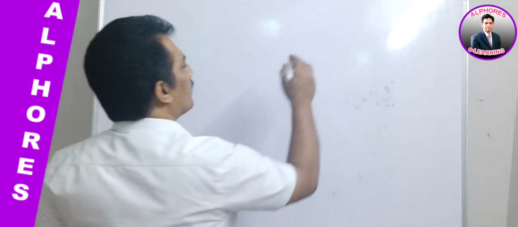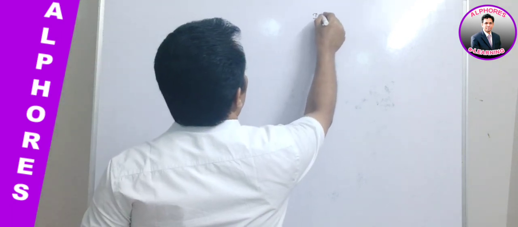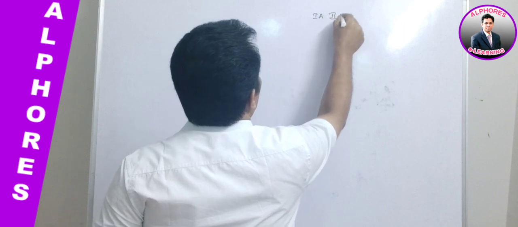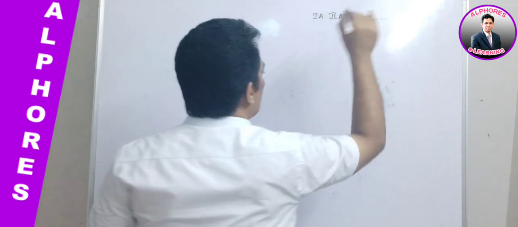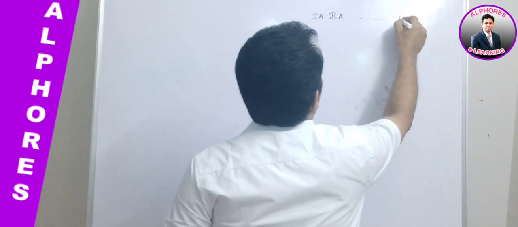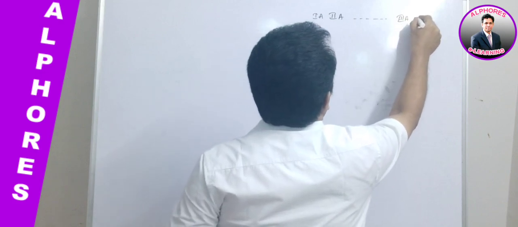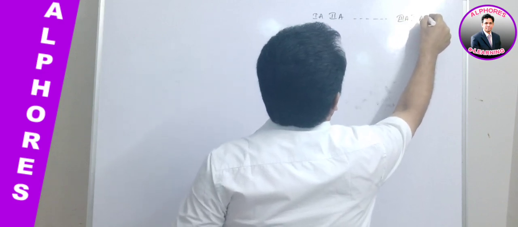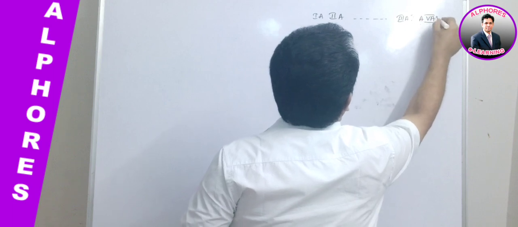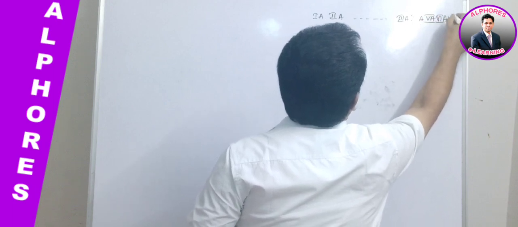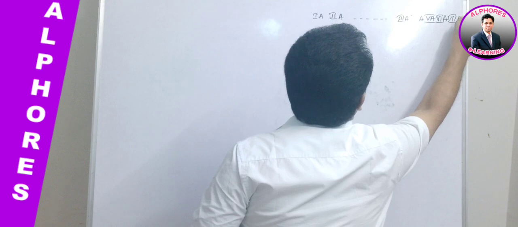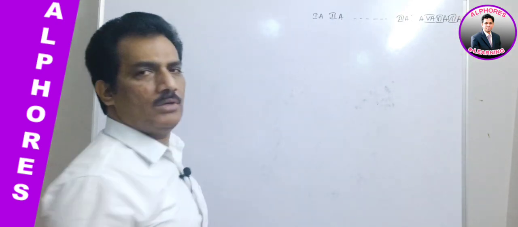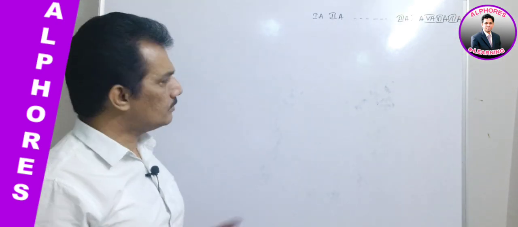Here what we require is the first A group, second A group, and then some B groups will be present, and thereafter it continues with third A, fourth A, fifth A, sixth A, seventh A, and then the zero group. Zero group is nothing but the inert gases. Clear?